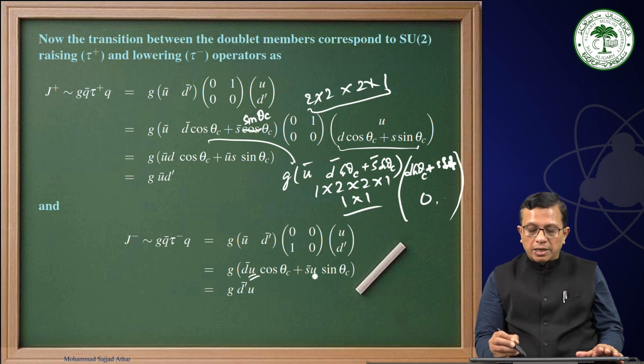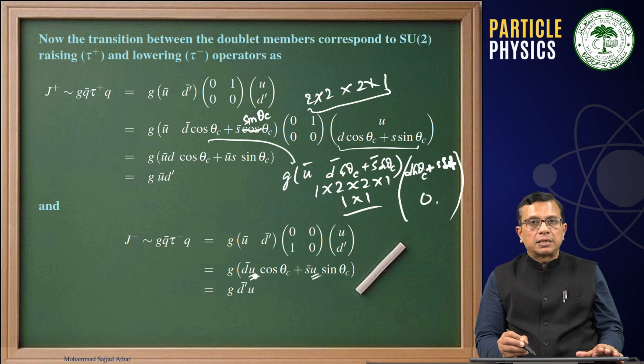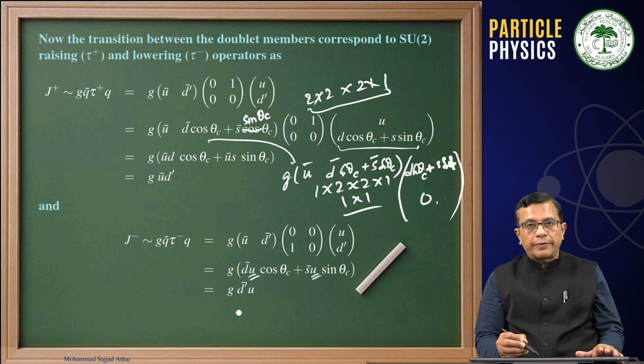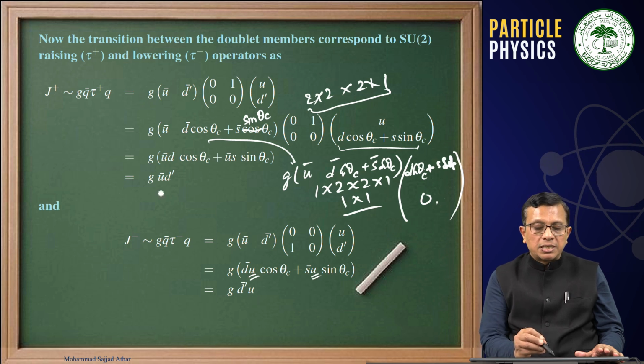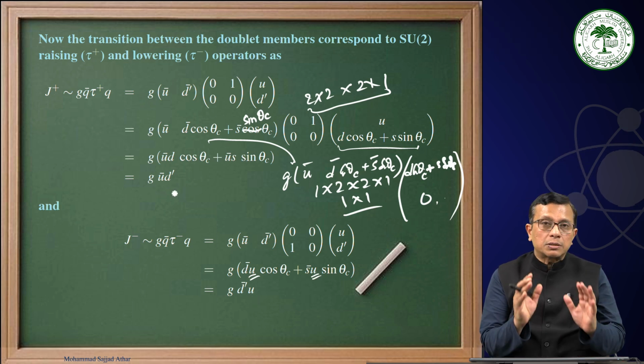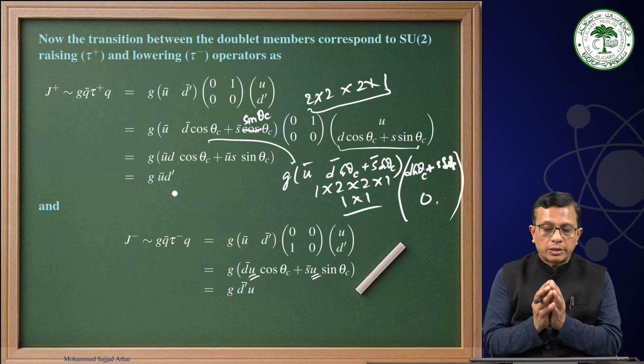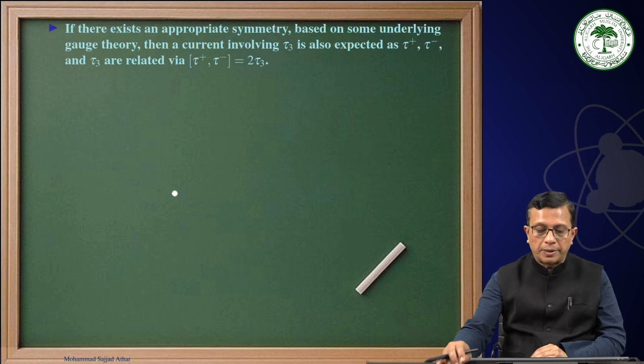Because this u we can take to the right hand side, and this is d bar cosine theta c, remember, plus s bar sin theta c. Therefore, very similar to the above case, we can write it as g d bar prime u. Therefore, j minus is g d bar prime u, and j plus is g u bar d prime. This is what we are calling weak doublets, u d prime.